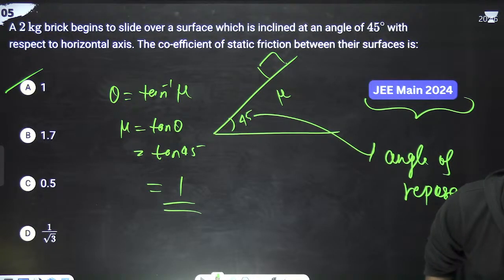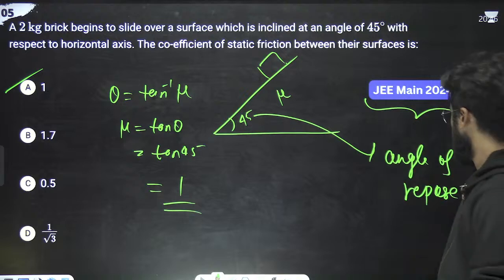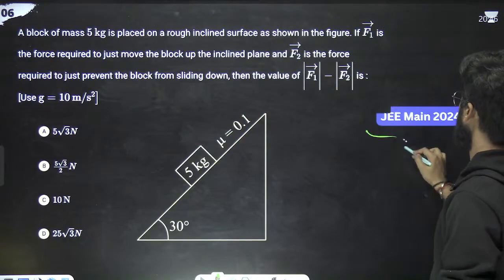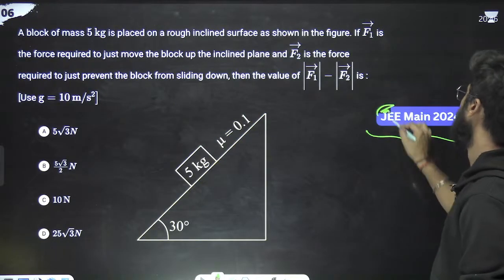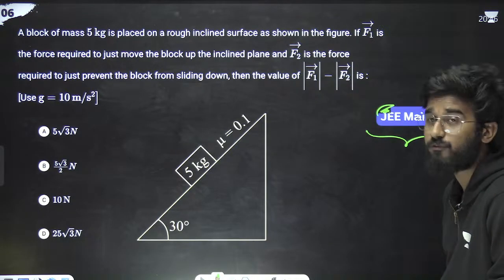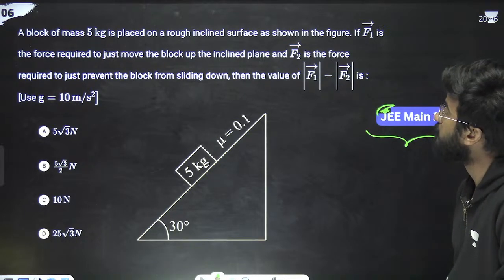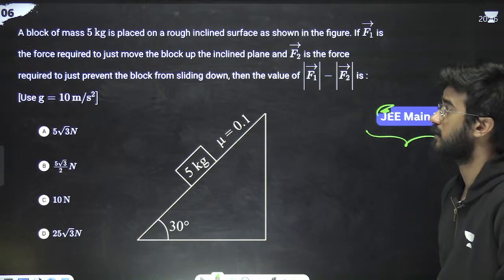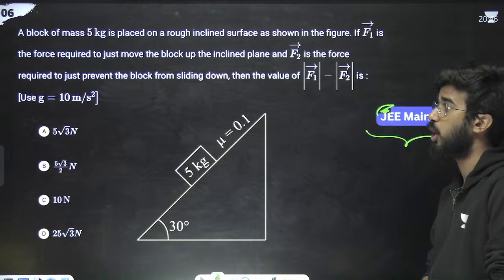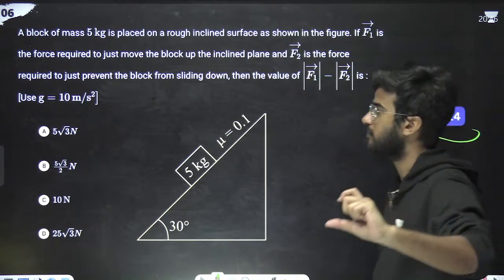Next question. Just a second. Okay. Great. Next question is from JEE 2020. A block of 5 kg is placed on a rough inclined surface as shown in the figure. If F1 is the force required to just move the block up the inclined plane, and F2 is the force required to just prevent the block from sliding down, then the value of F1 minus F2 is. Just look at me.